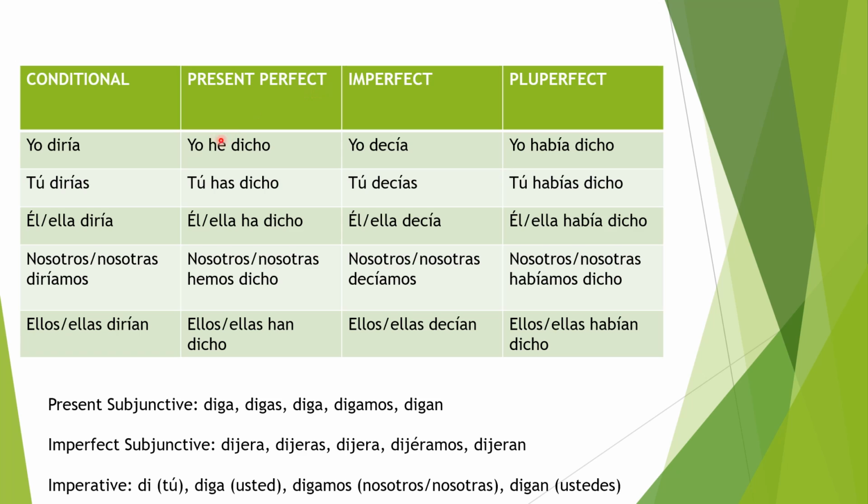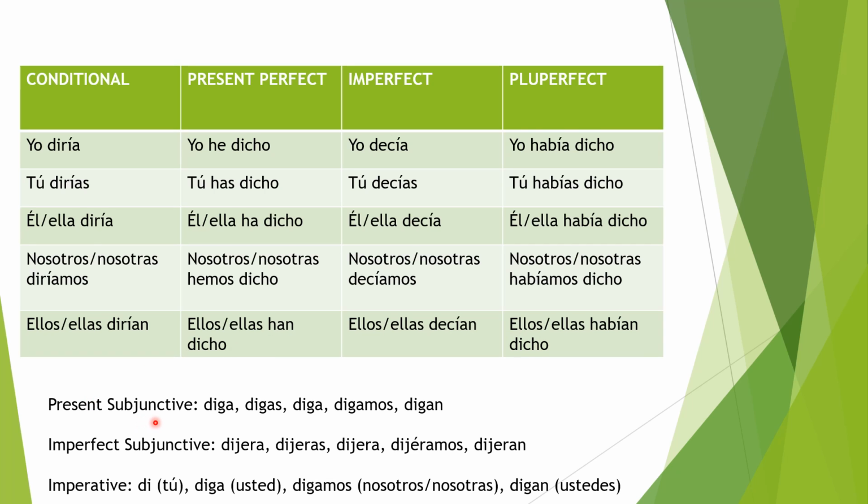Present perfect. Yo he dicho, tú has dicho, él, ella ha dicho, nosotros, nosotras hemos dicho, ellos, ellas han dicho. Imperfect. Yo decía, tú decías, él, ella decía, nosotros, nosotras decíamos, ellos, ellas decían. Pluperfect. Yo había dicho, tú habías dicho, él, ella había dicho, nosotros, nosotras habíamos dicho, ellos, ellas habían dicho.